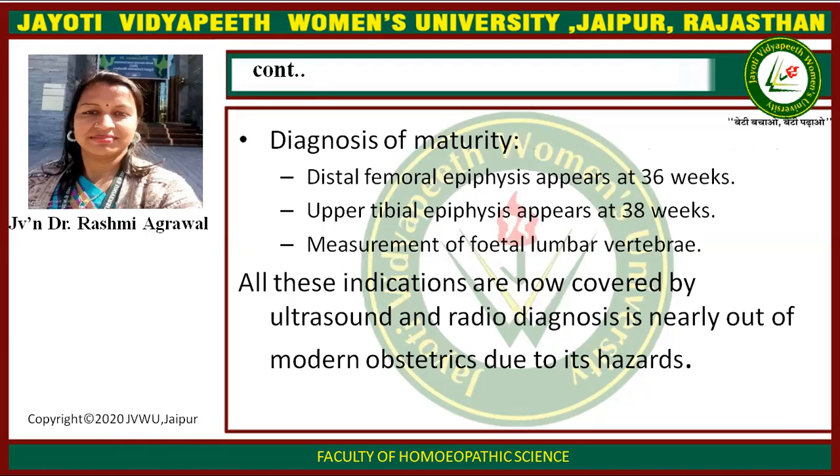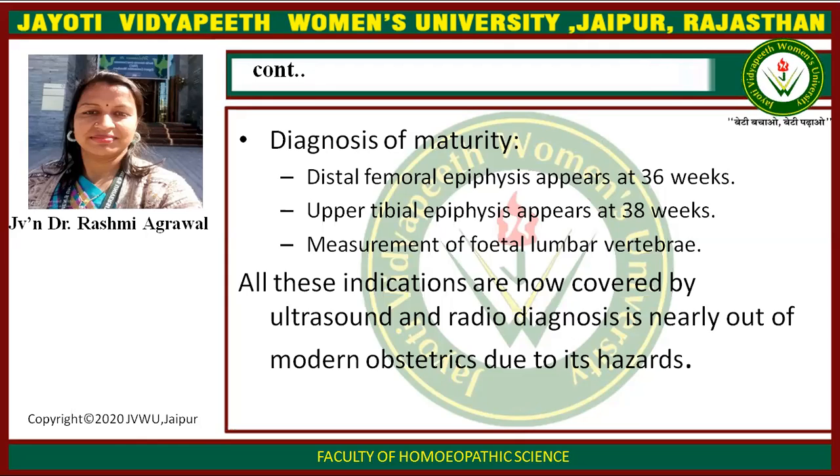Then next is diagnosis of maturity. Diagnosis of maturity means, for example, the femoral epiphysis appears at 36 weeks, the tibial epiphysis appears at 38 weeks, and fetal lumbar vertebra measurement.